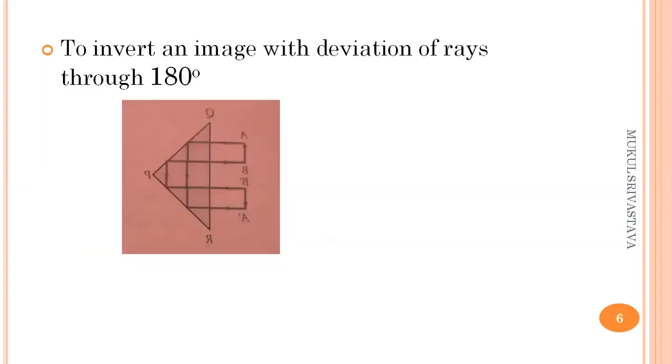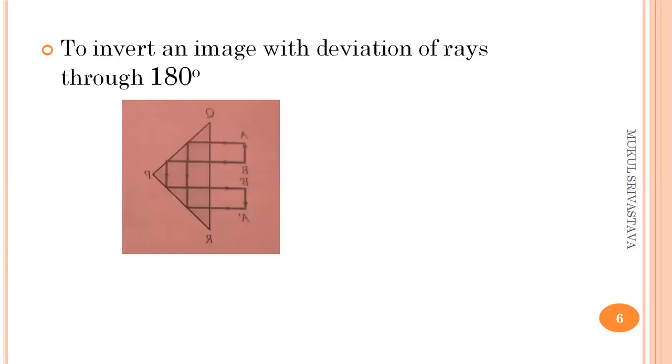Now we talk about the second case, to invert an image with deviation of the ray through 180 degrees. The light, incident normally on the hypotenuse face, first suffers total internal reflection from one shorter face and then from the other shorter face.